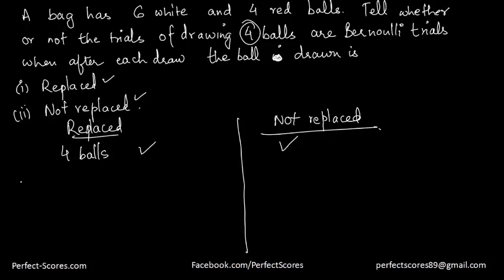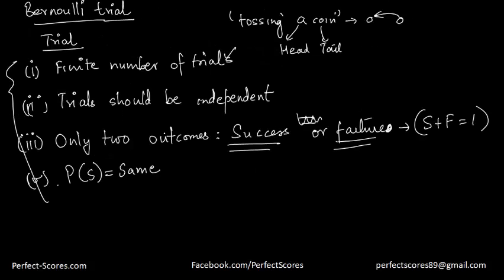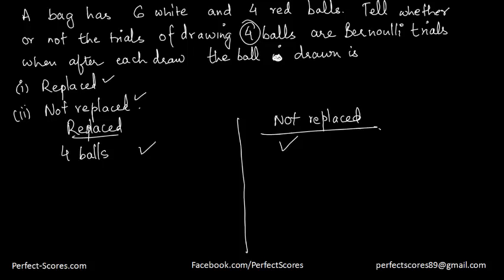So what's the probability? Again, there are only 2 outcomes: either you'll get a white ball or you'll get a red ball. So what's the probability of getting a white ball first in this case? That is going to be equal to 6 by 10. And what's the probability of getting a white ball here? That is again 6 by 10.